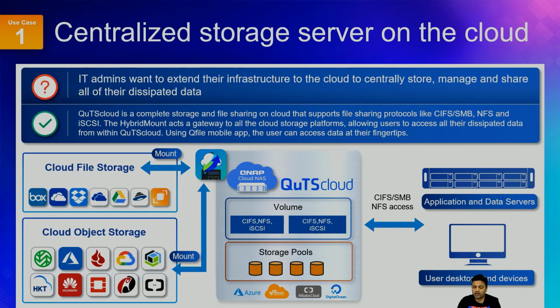Now, if you would like to extend, or if you'd like to check all this storage from one particular dashboard, what you can do is have QuTScloud in your cloud platform, and using Hybrid Mount, you can mount all this data onto your QuTScloud. And not just that, once all your scattered data is consolidated into one platform, you can use QuTScloud's Samba or CIFS protocols, NAS protocols, to share this data or access this data from anywhere. Okay, so this is one of the main use cases that we have.